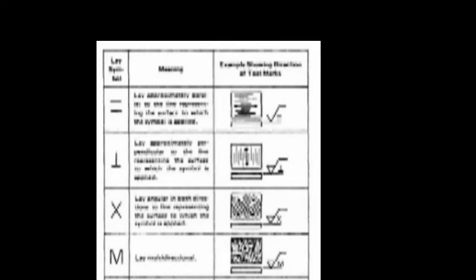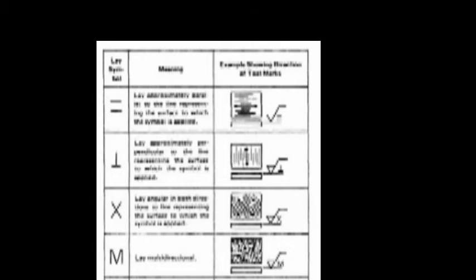If lay is perpendicular to the boundary line, it's a perpendicular symbol. So lay perpendicular to the boundary line of the nominal surface, so that is the lay perpendicular to the line representing surface to which the symbol is applied. That means end view of shaping, longitudinal view of turning, etc.